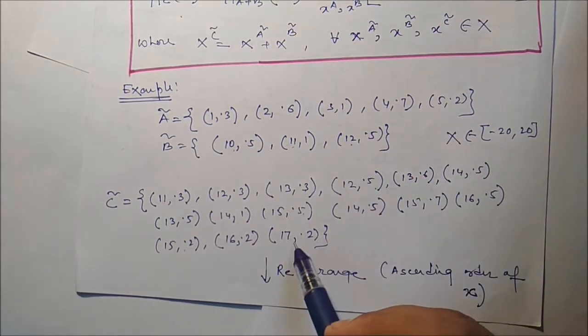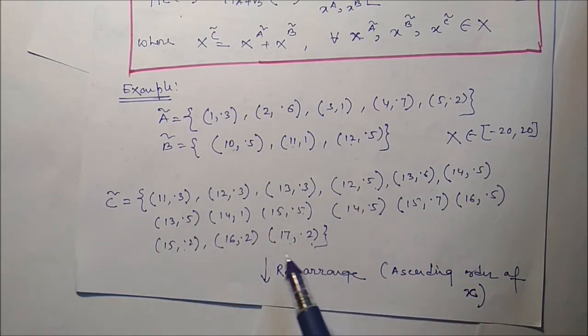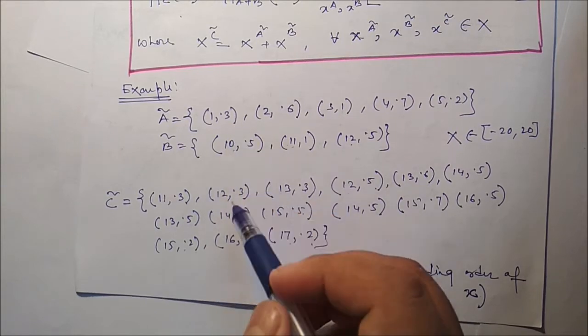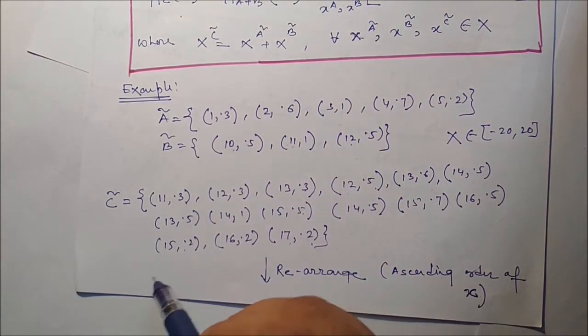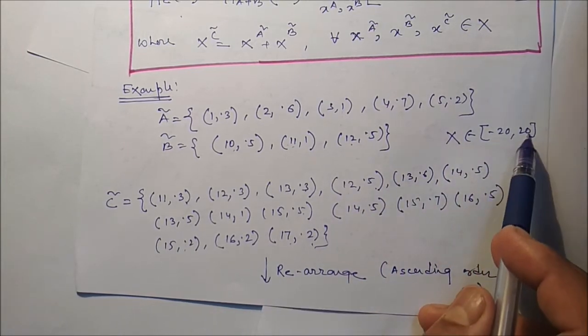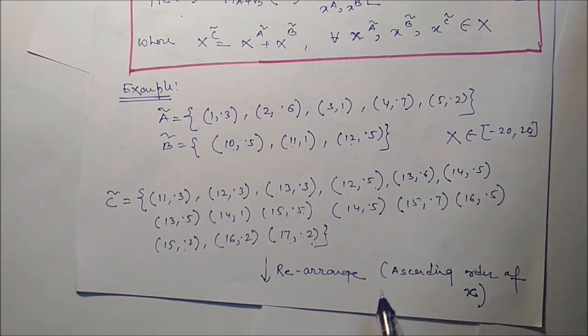5 plus 12, it is 17. Minimum is what? 0.2. If you add these elements and compare the membership values, you have to take the minimum one. And remember one thing, the universe of discourse, the value should be between minus 20 and 20. Okay, it is given. So first of all, rearrange the ascending order of X.